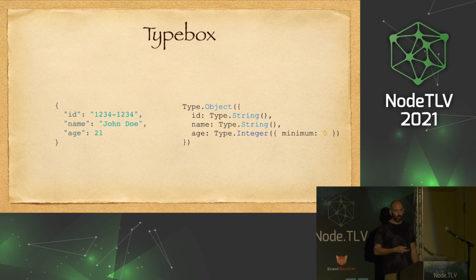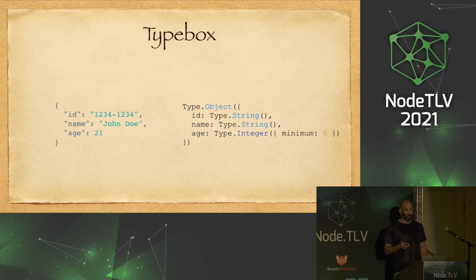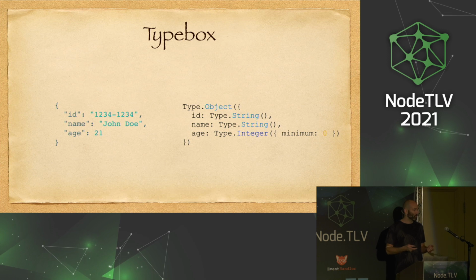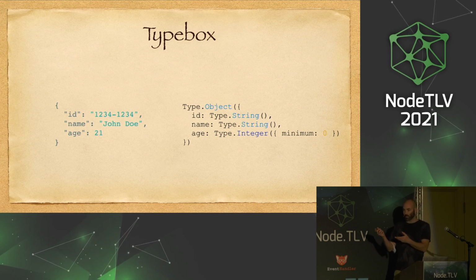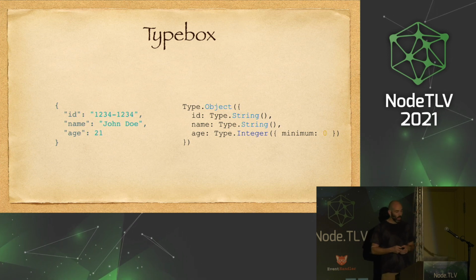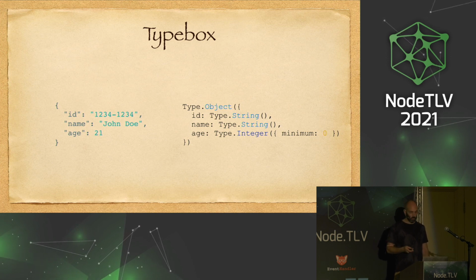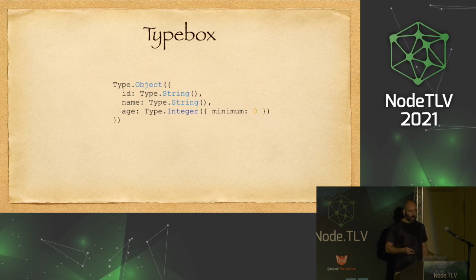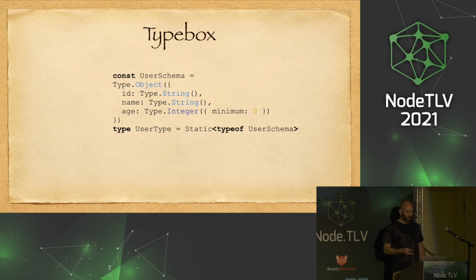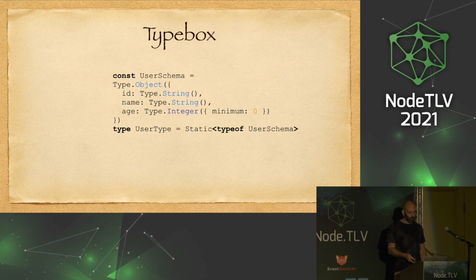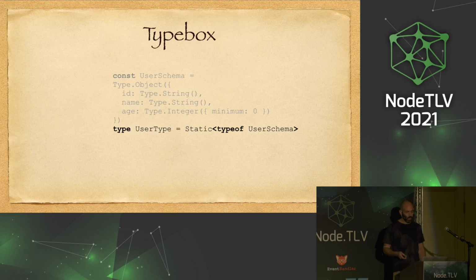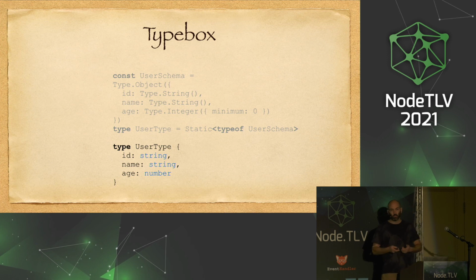So we're using Typebox, which is a concise, functional API to create JSON schemas. As you can see, it almost looks like TypeScript, and it has everything that JSON schemas have. And you can automatically generate type definitions from the JSON schema. So this will actually take the schema and create this type automatically, so we don't have to repeat ourselves.